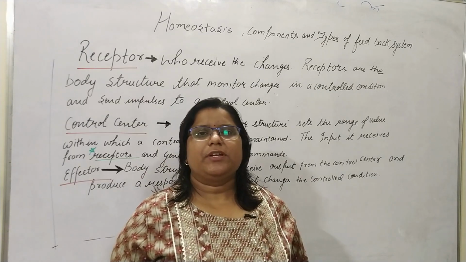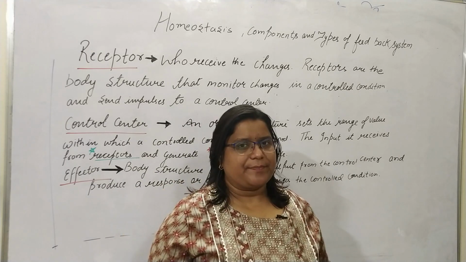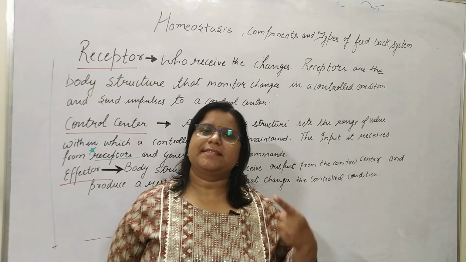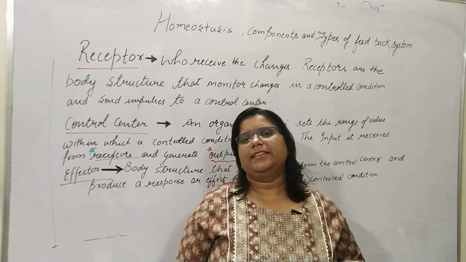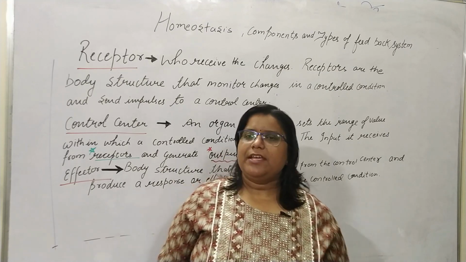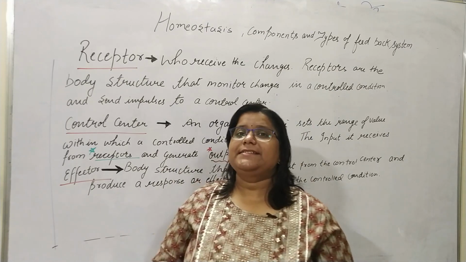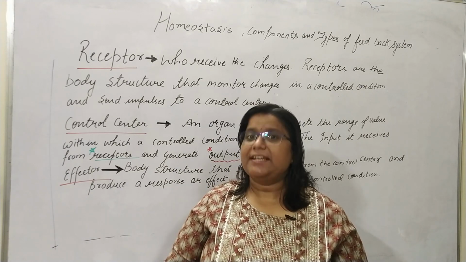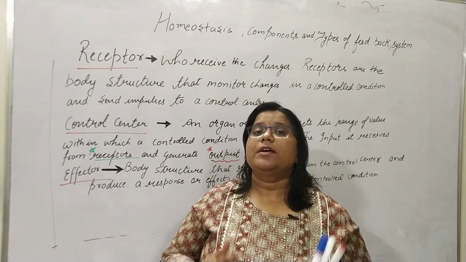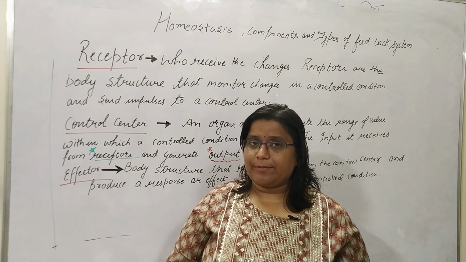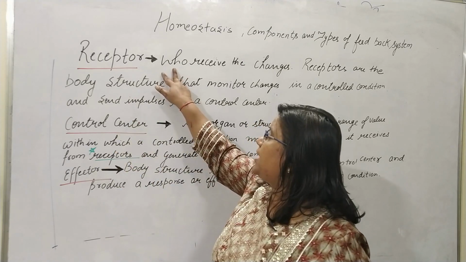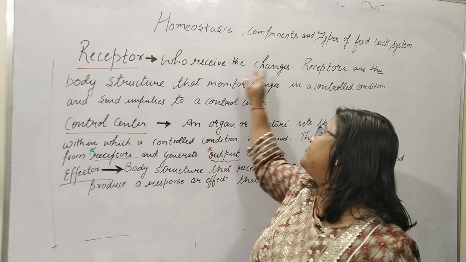Now we will discuss the components of the feedback system. There are three main components: first is the receptor, second is the control center, and third is the effector. The first is the receptor. As the name suggests, recept means to get or receive something. My one-line definition: it receives the changes.